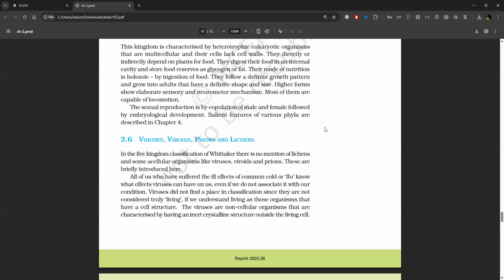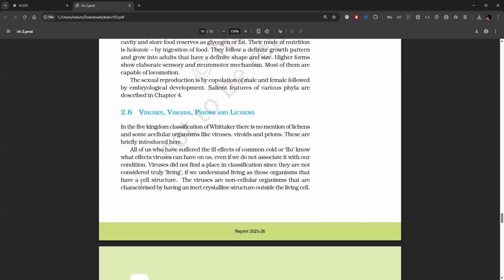Higher forms show elaborate sensory and neuromotor mechanisms. Most of them are capable of locomotion. Sexual reproduction is by copulation of male and female, followed by embryological development. Salient features of various phyla are described in Chapter 4.